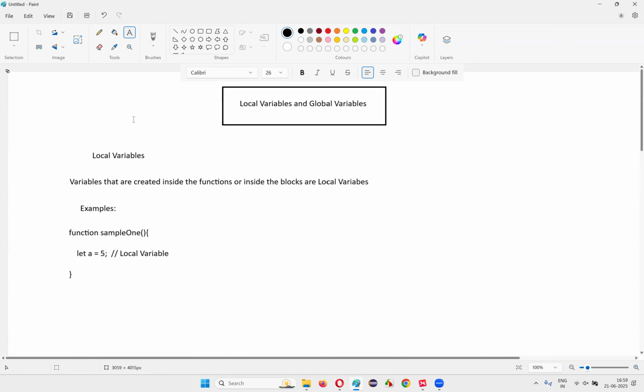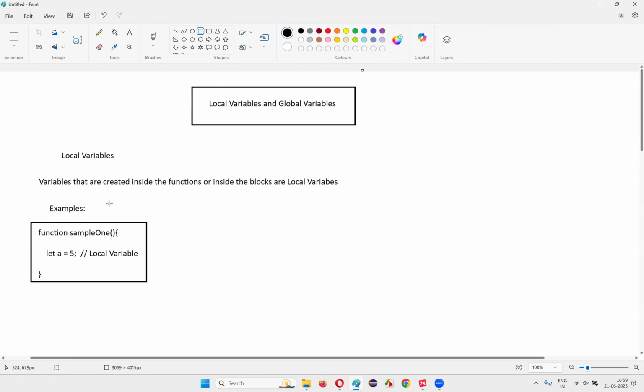Now another example I am going to give for local variables. The example is simple. The variables that are created inside blocks are also called local variables.